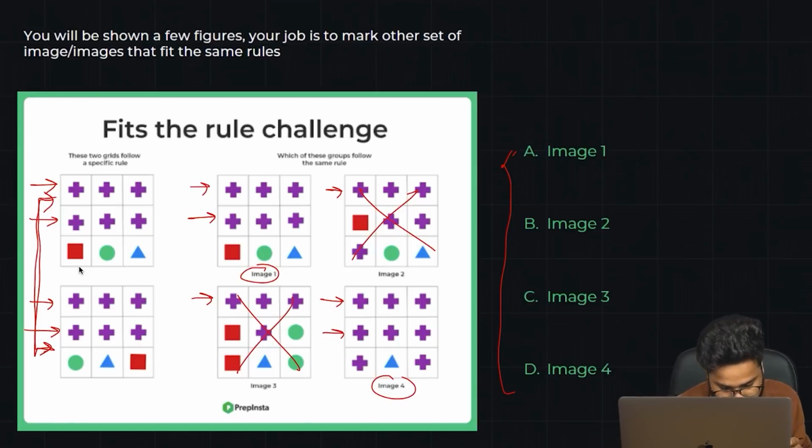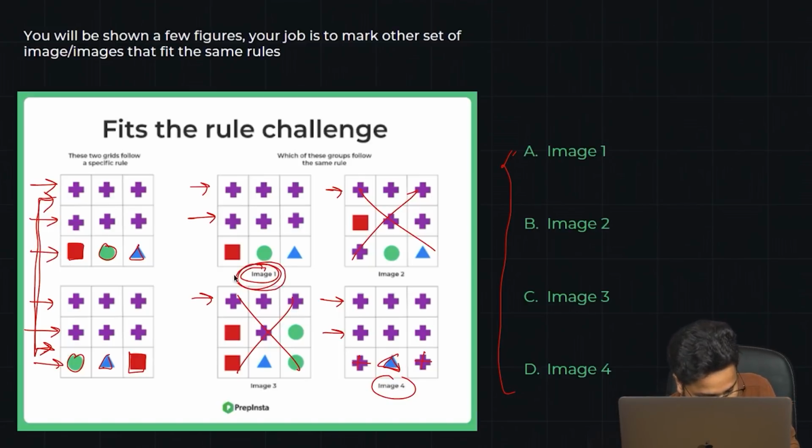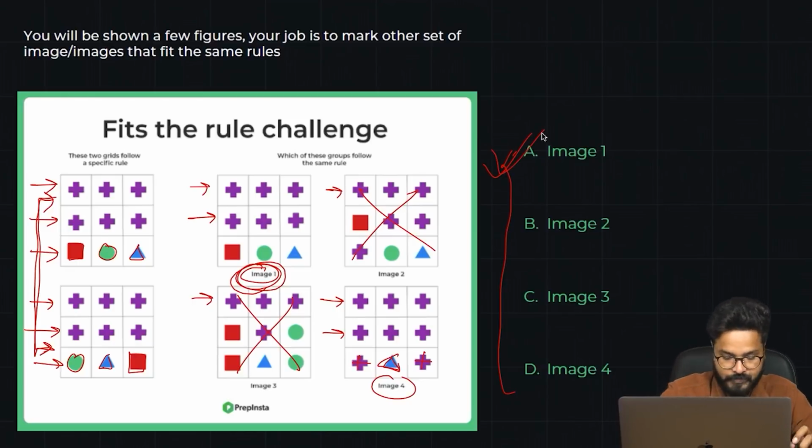Looking at this row, there is this red mark, there is this circle and there is this triangle. There is this circle, this triangle and this red mark, right? But here you only have this plus, this triangle and this plus. So you do not have similar figures in both. In image 4 it is like that, but in image 1 you have similar figures, that is a circle, a triangle and a square. Even here you have a circle, a triangle and a square, but here you just have a triangle. So that is another similarity that we got from here. So that means I can induce that image number 1 could be the answer.